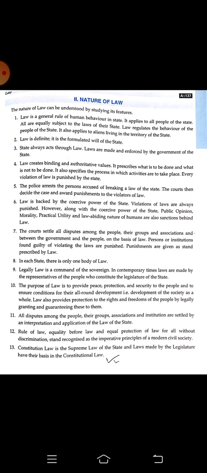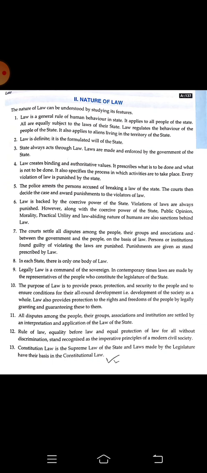It prescribes what is to be done and what is not to be done. If somebody performs what is not to be done, he or she will be punished by the state. The police arrest the persons accused of breaking a law of the state. The court then decides the case and awards punishments to the violators of laws.